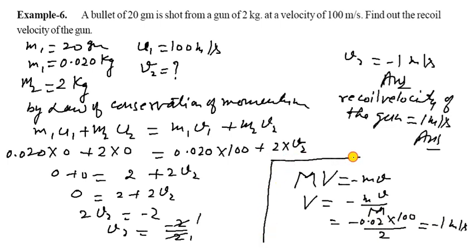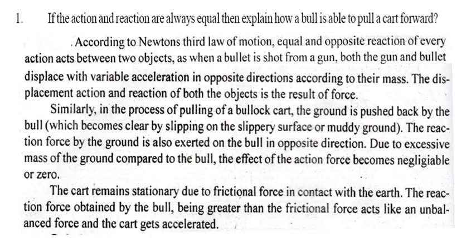It's very easy to do this. Otherwise you can use this formula: mv is equal to minus MV, so v is equal to minus mv upon capital M. That is minus 0.02, and v is 100, and capital M is given as 2. So it becomes minus 1 meter per second. So you have a very short formula for this question, so you can apply it.